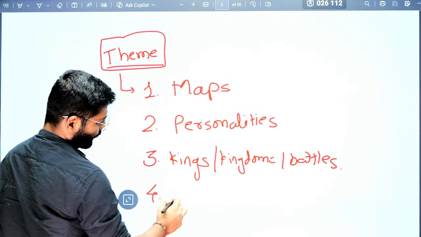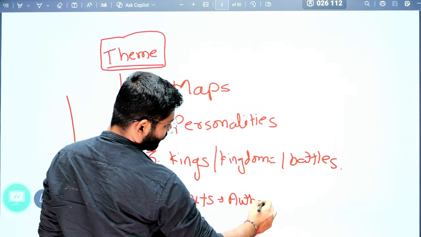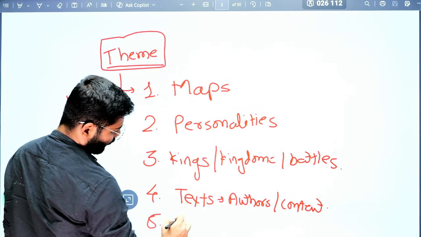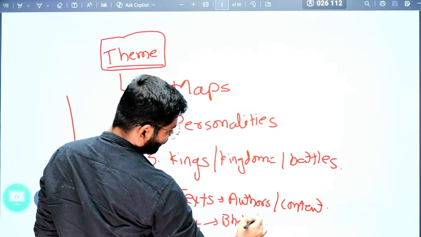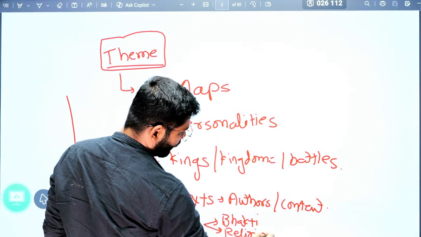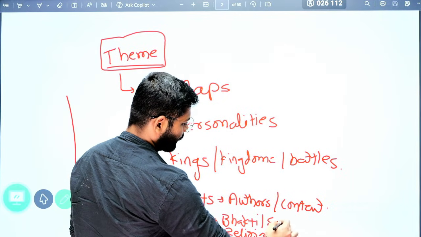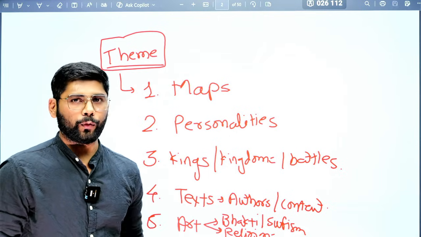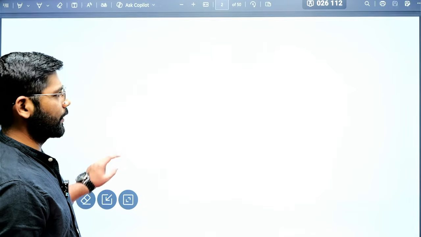Then we'll cover the texts. Here we'll cover the authors and the content in that particular text. And then the last portion, we'll cover art. So we'll cover the Bhakti movement. We'll cover the religions, most importantly Buddhism, Jainism, Hinduism, Bhaktism, along with Sufism. Based on these 5 themes, I'm going to cover all the previous year questions that came in UPSC from 1995 to the most recent, 2025.